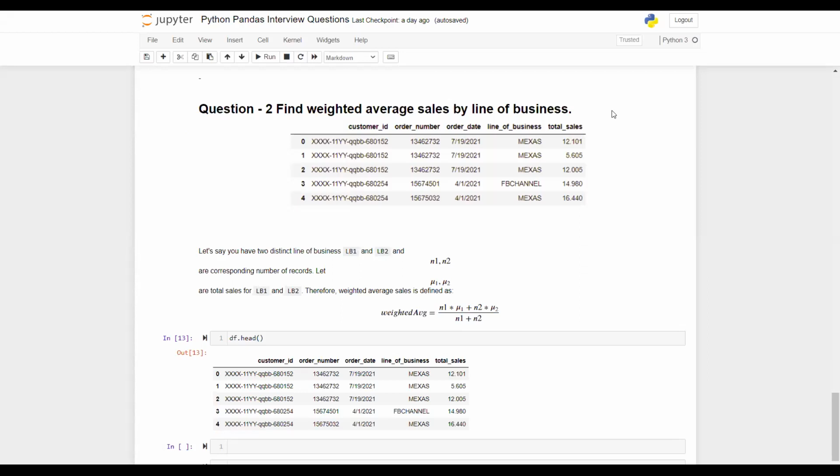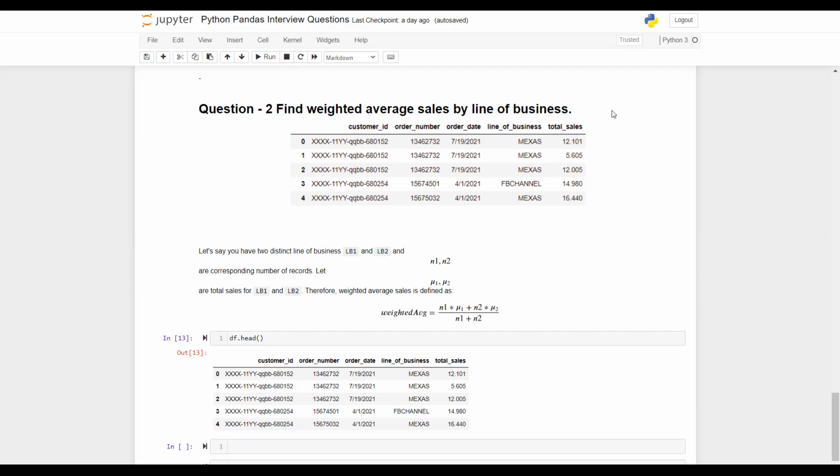So the question for the day is to find the weighted average sales by line of business. Now, in order to understand this question, you must be familiar with the data set. So please see and know about the data set that I have described in the first video of the sequence. Get familiar with the data set, what each of the variables means, and how they can be connected with real-time business. Once you're comfortable with elaborating what the data set is all about, you'll be easily able to understand this question's requirement as well.